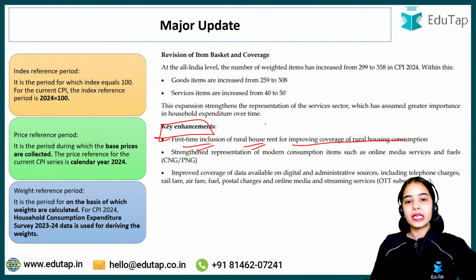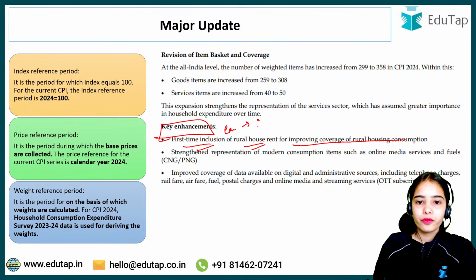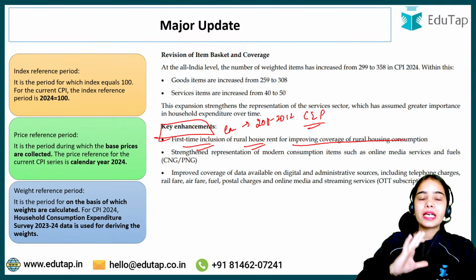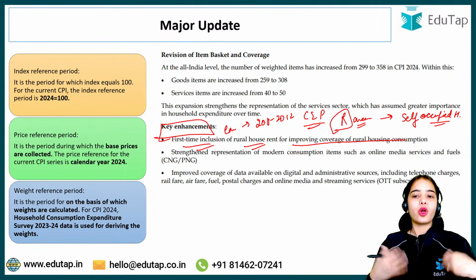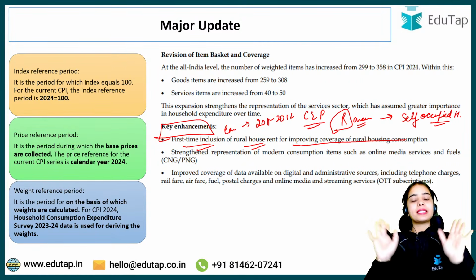See what happened: earlier, in the 2011-2012 consumption expenditure patterns, it was assumed that in rural areas there were self-occupied houses. The people live in self-occupied houses, which means they do not have to pay rent because they are living in their own houses.